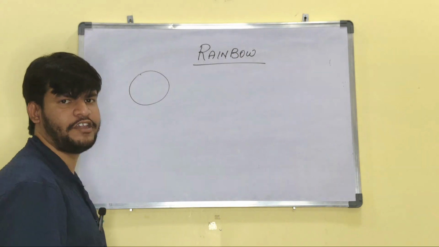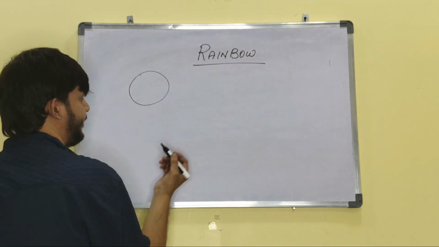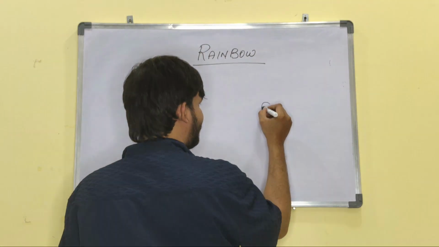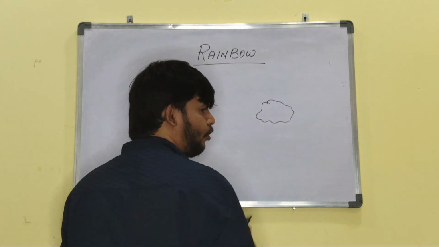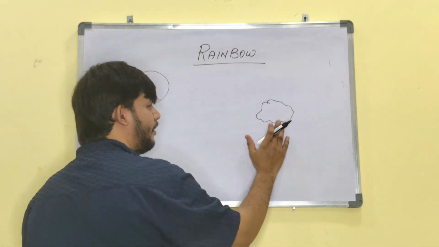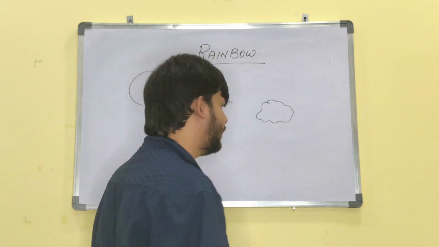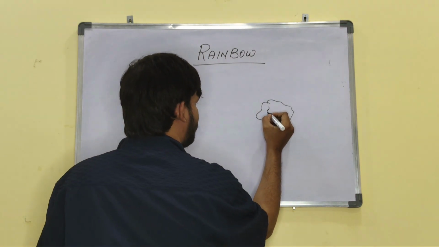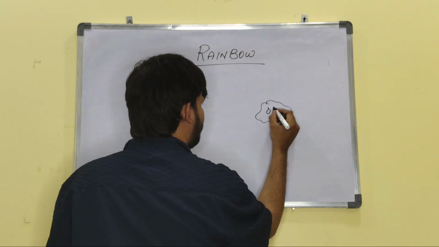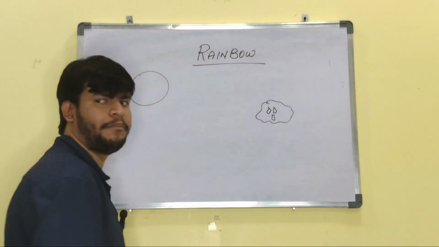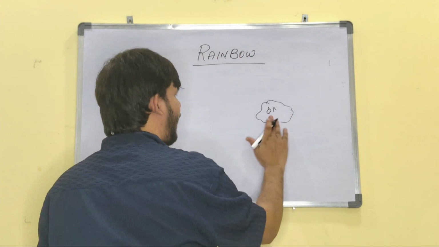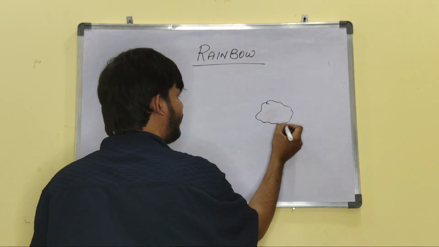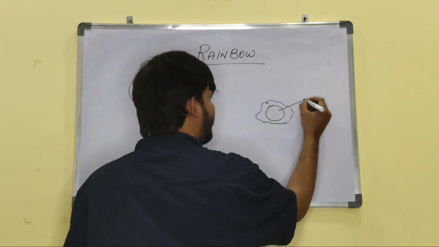This is sun, the source of light. Here clouds, or in which the droplets is present. This is droplets. I will be drawing droplets as circular. Assume this is a droplet.